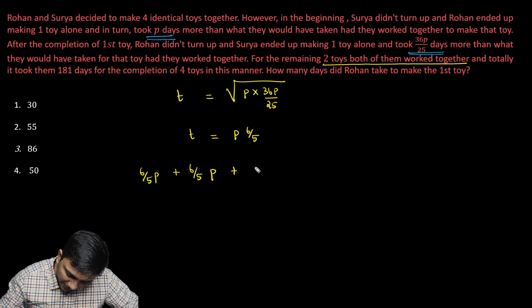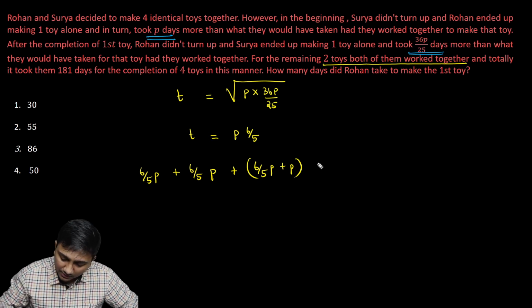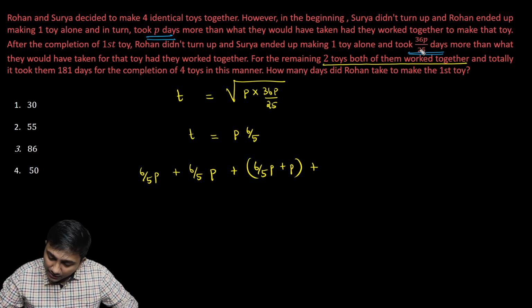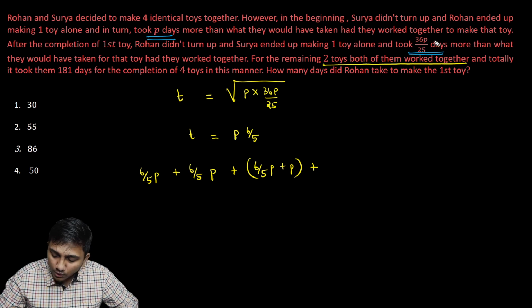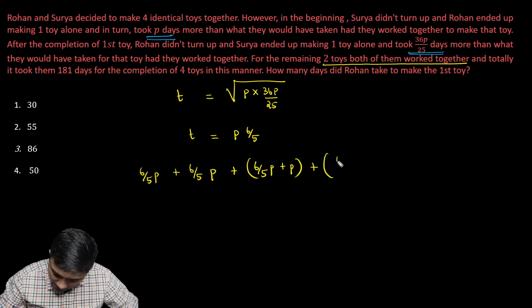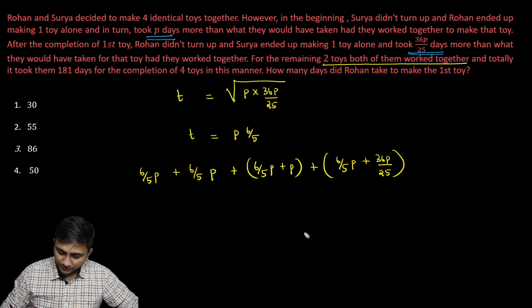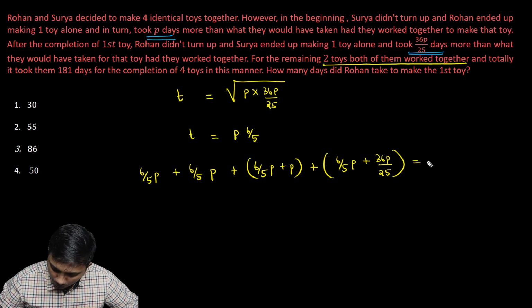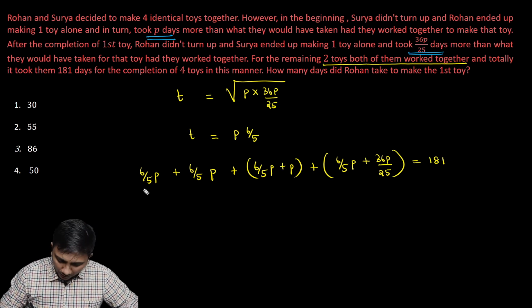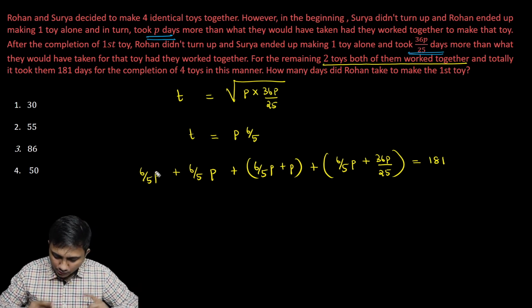So for that, I can say 6 by 5P plus P. That is for the first guy. And the next guy, he took 36P by 25 days more than what they would have taken. So that will be 6 by 5P plus 36P by 25. And what is that? That's equal to 181.